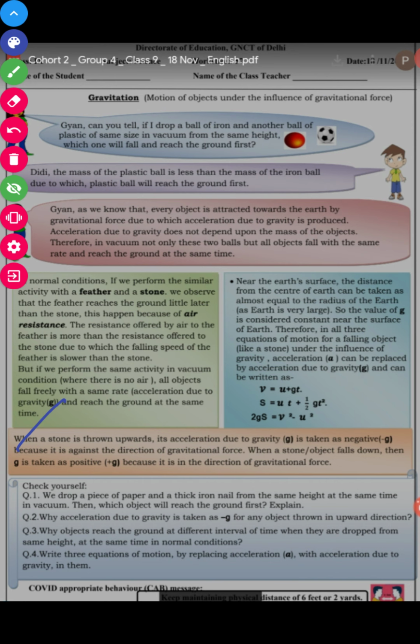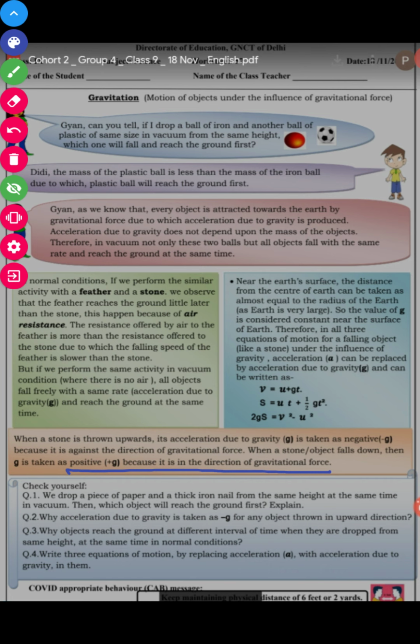Next, when a stone is thrown upward, opposite to the direction of gravitational force, its acceleration due to gravity, that is g, is taken as negative, because it is against the direction of the gravitational force. As I told you, it is opposite to the gravitational force. When a stone falls down, then g is taken positive, because it is in the direction of the gravitational force.